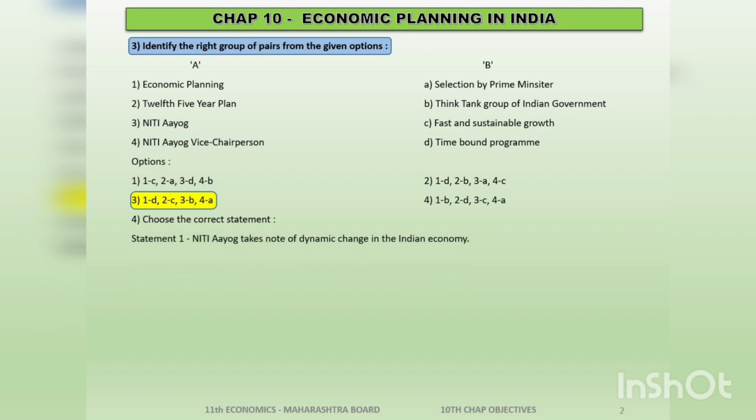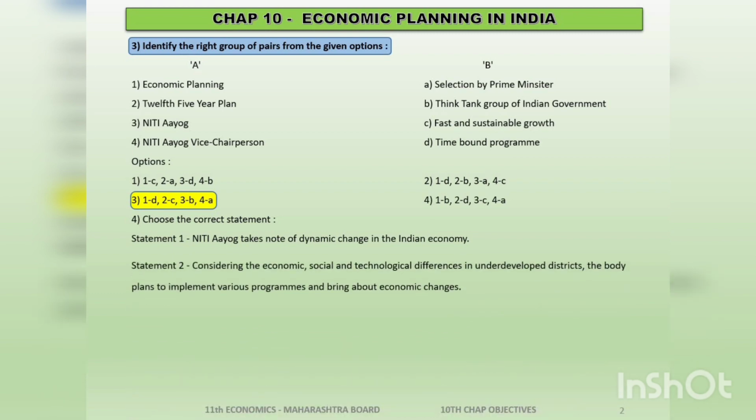Niti Aayog takes note of dynamic change in the Indian economy. That's true. We are not only focusing on the challenges within the country, but also challenges which are not within India, which are from outside. For example, America putting sanctions on Russia, it will impact our economy. For example, some countries said we will not purchase goods from India where children are involved in the industry. That does impact us, like the firecracker industry. So yes, dynamic changes are considered.